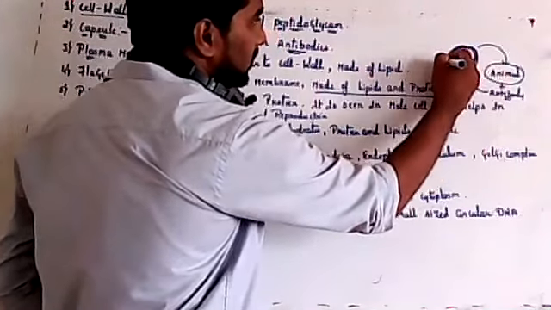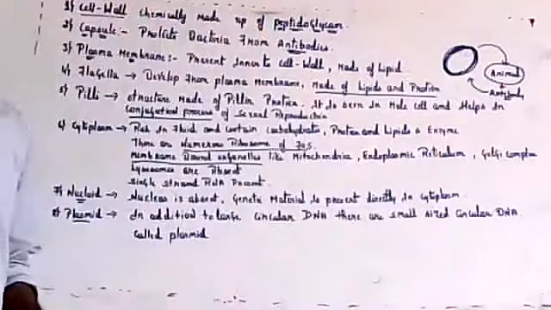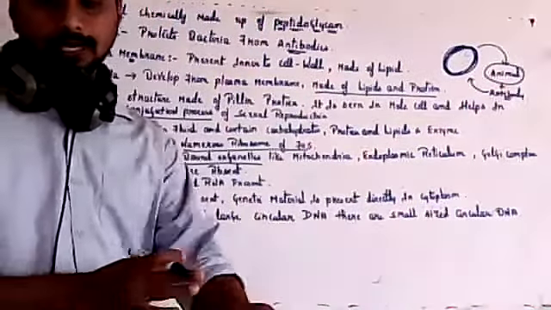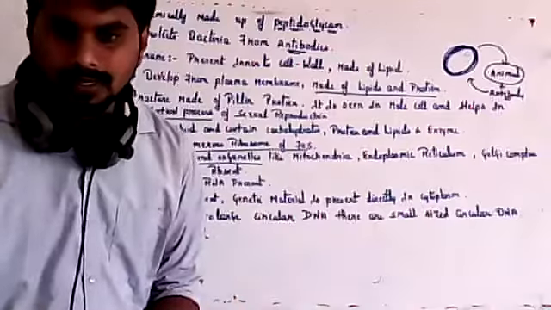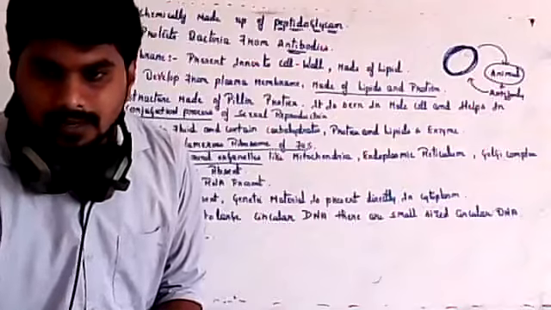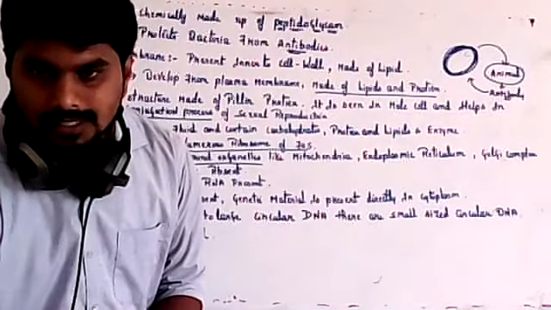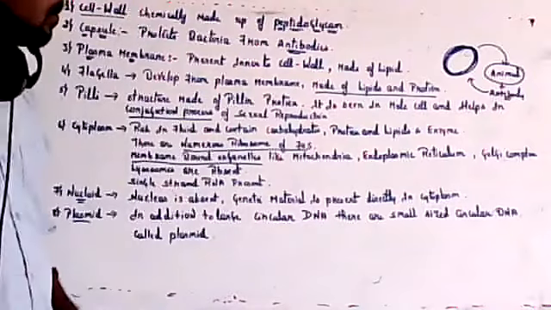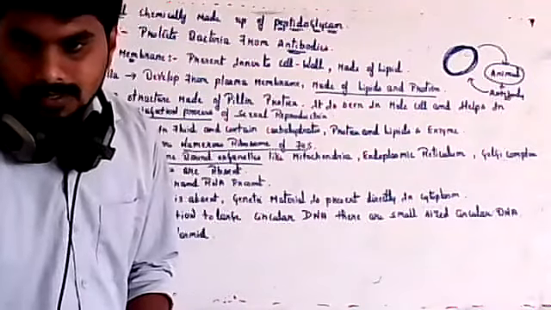Fine. Some bacteria will have a capsule, and in some bacteria the capsule is absent. So all bacteria will not have a capsule. There are certain species or strains of bacteria wherein the capsule is absent, and in some bacteria the capsule is present.